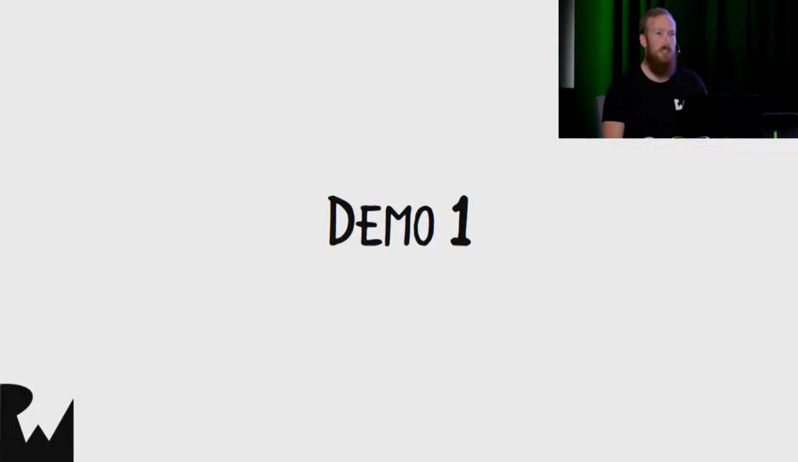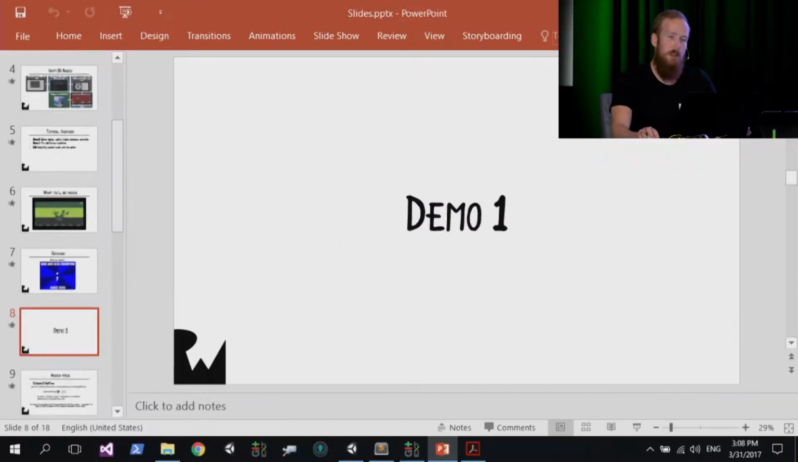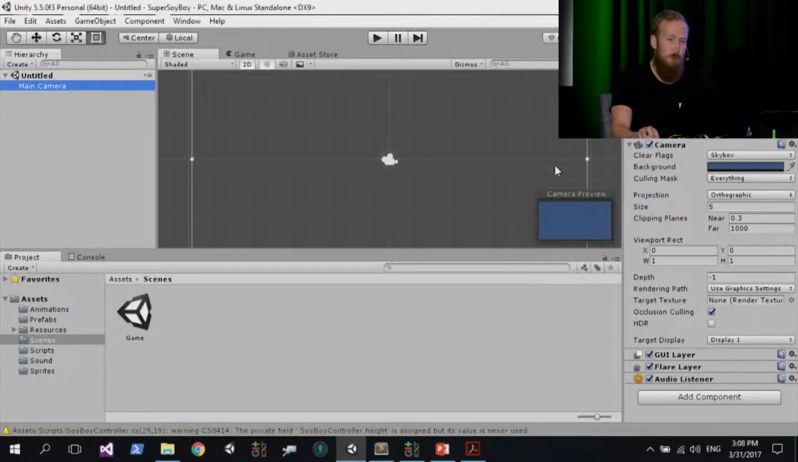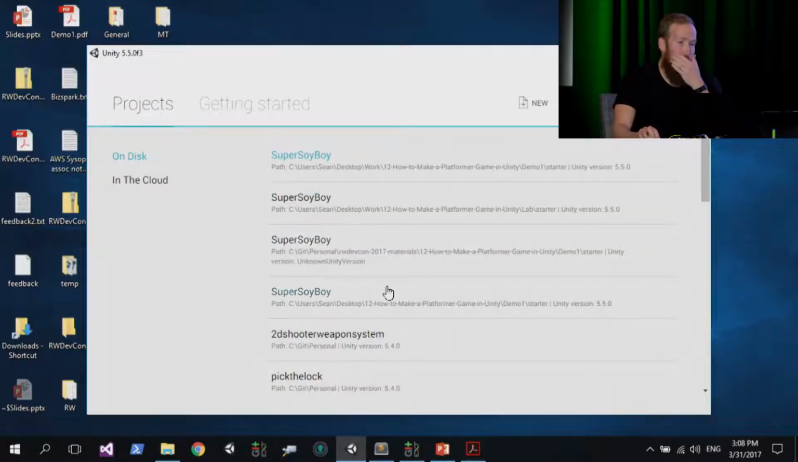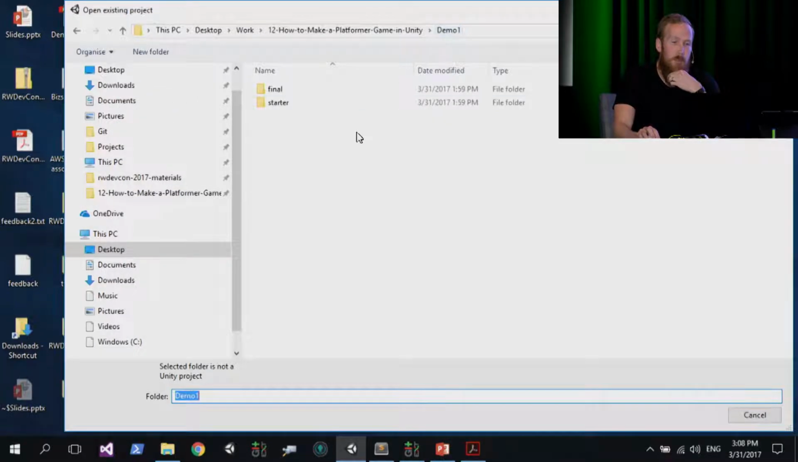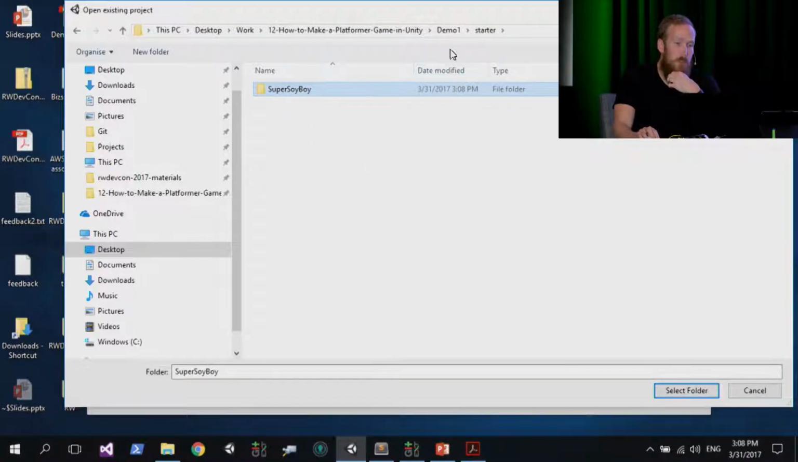Okay, so let's jump into demo 1. If everybody can just launch Unity if you haven't already, you're going to get a splash screen up when that does load. I'm just going to launch Unity here so you see the same screen. So we've got that splash screen that's going to come up, and you're on the Projects tab. We're going to go to Open, and you want to select the starter project for demo 1, which is in the content from the conference content for this tutorial. Go into the starter project, and then select the Super Soy Boy folder within starter for demo 1. And you should have a select folder or an open button at the bottom of the Finder dialog.